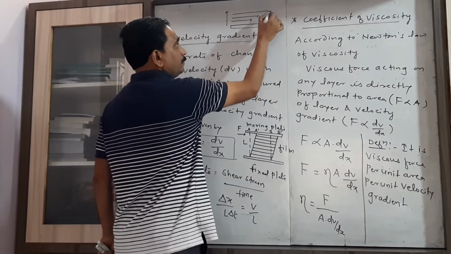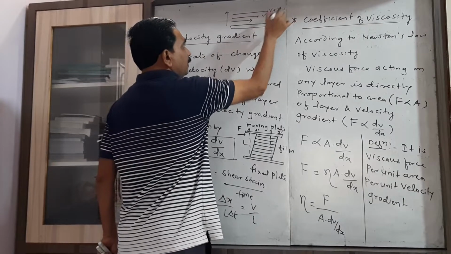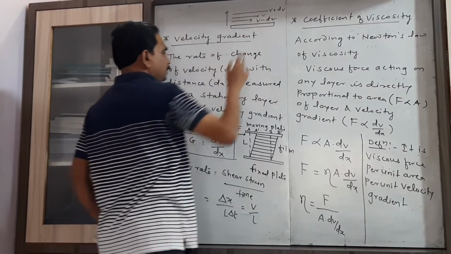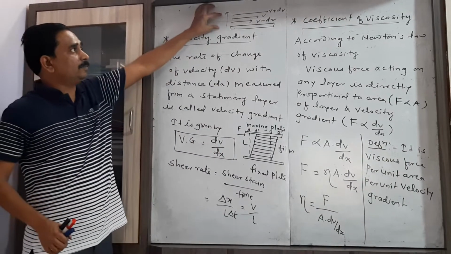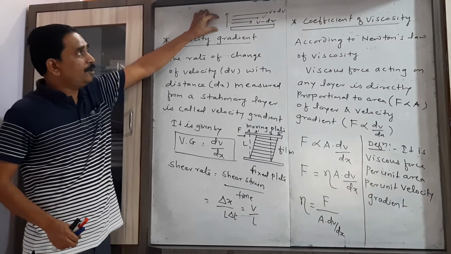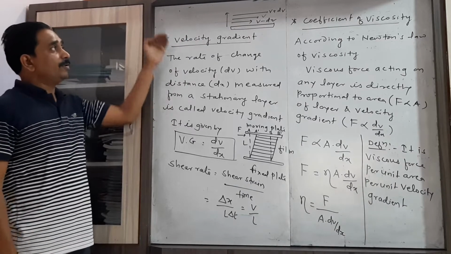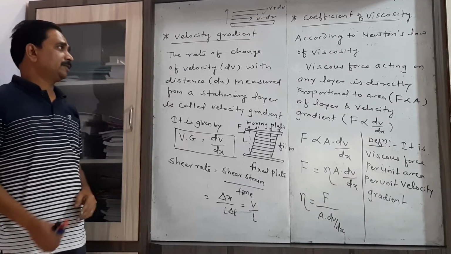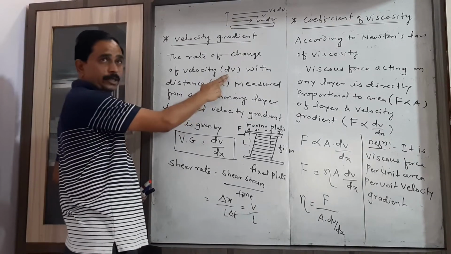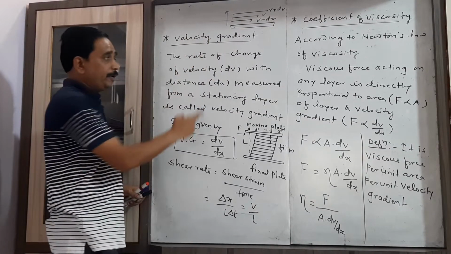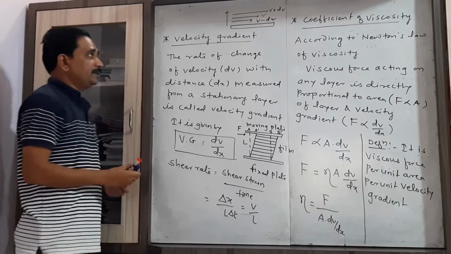Its velocity is v, this is v plus dv, this is v minus dv. We have to consider the velocity of the different layers of the fluid with respect to the distance.